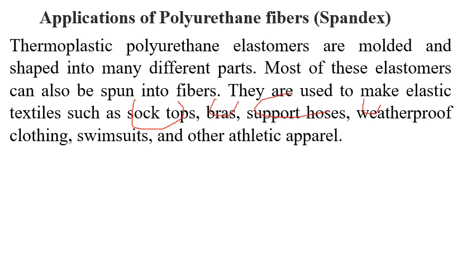Then swimwear. Normally swimmers swim and they require highly flexible clothing, right? So that is why. And other athletic apparel. It is also used for making running garments. People who are running or cycling also require a maximum amount of stretch in their wear, right? So it is used for making athletic apparel.